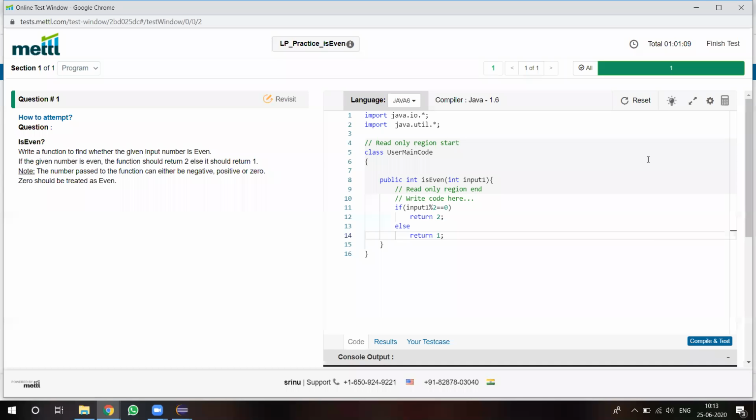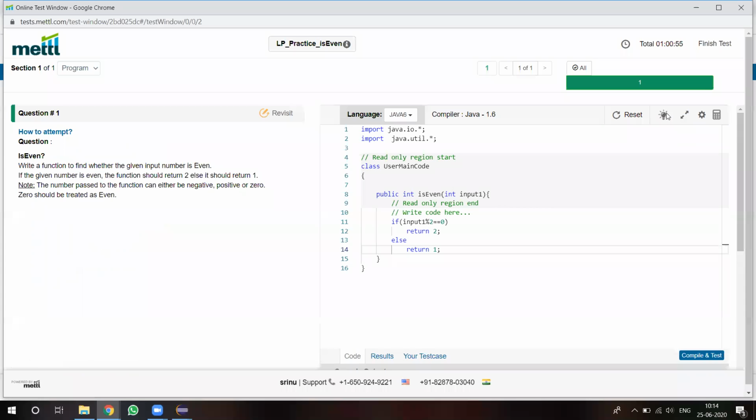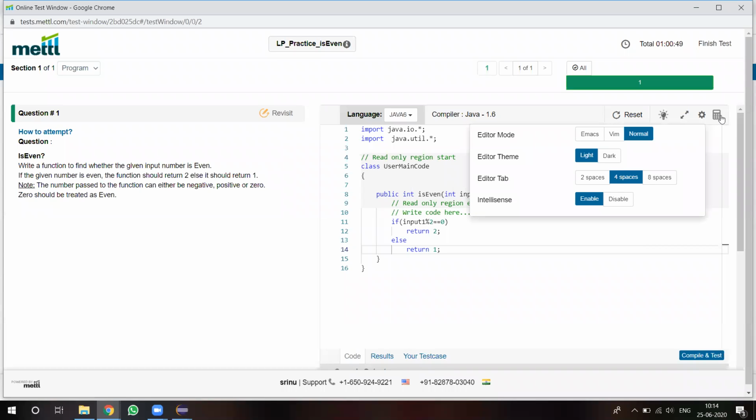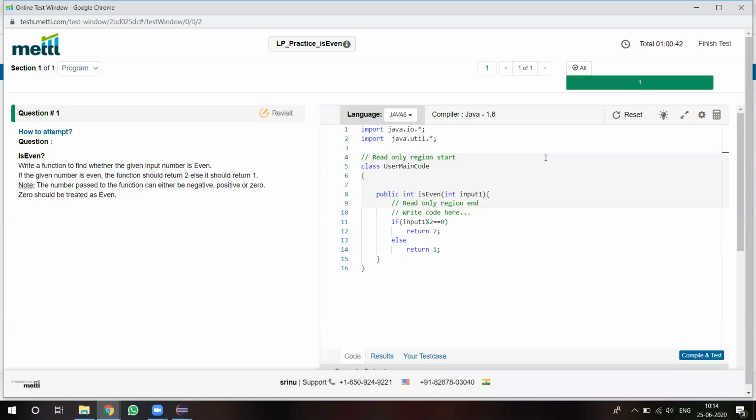Once program writing is completed, if you feel this window is uncomfortable, there is a shortcut here. When you click on this, the entire window will display your project code. If you require calculators, everything is provided for demo sessions, but in the main exam they may not provide.